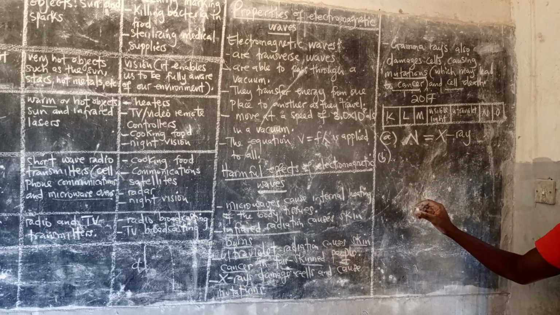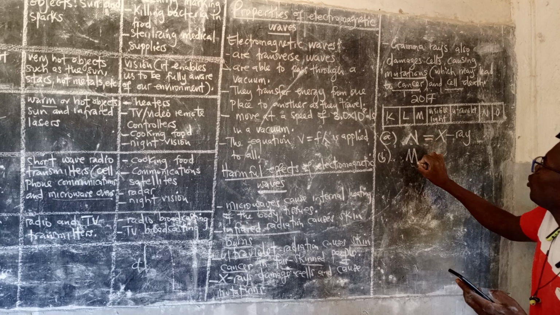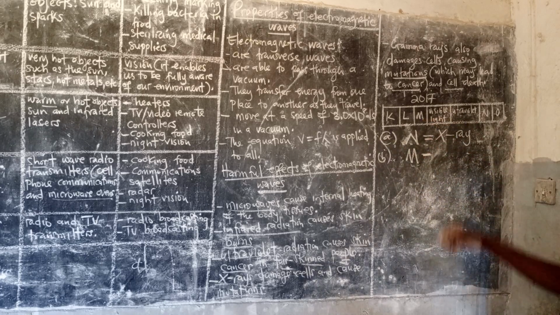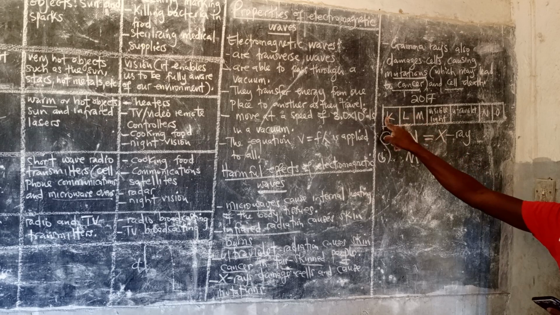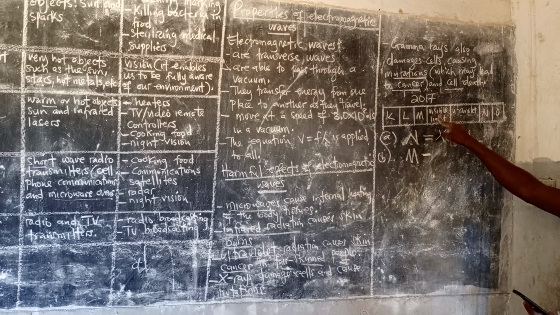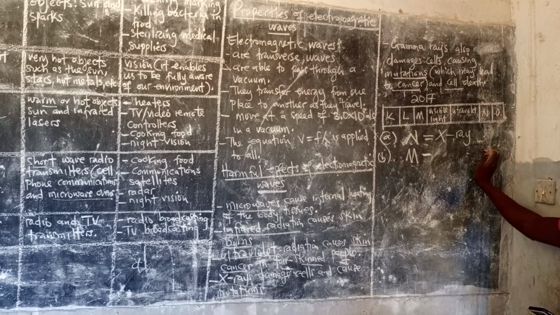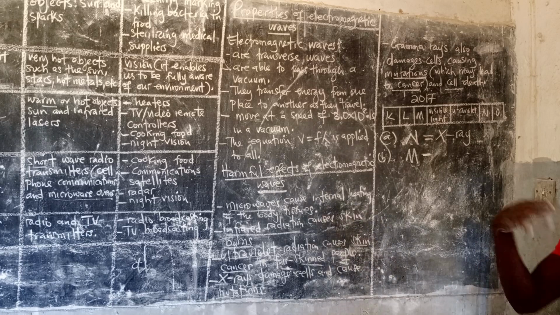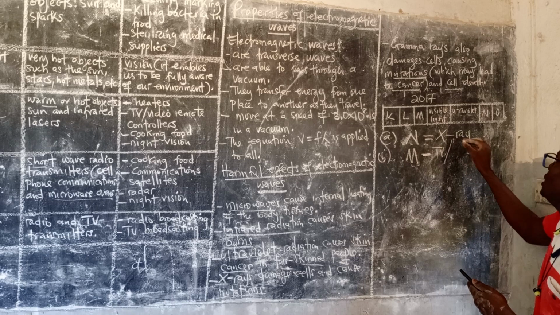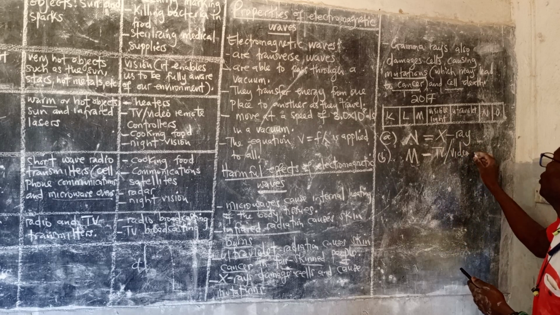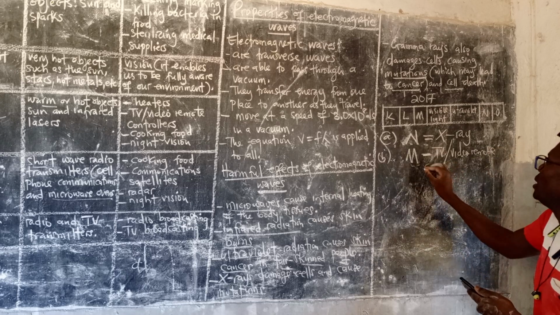B: give one practical use of region M. What is M? Microwave or infrared? Infrared. The order is radio, micro, infrared, visible, ultraviolet, X-ray, gamma. So what is one practical use of M? It is used in TV and DVD or video remote controllers.